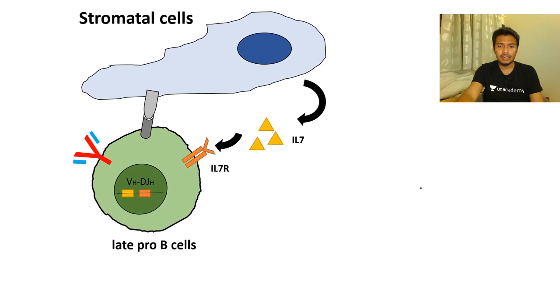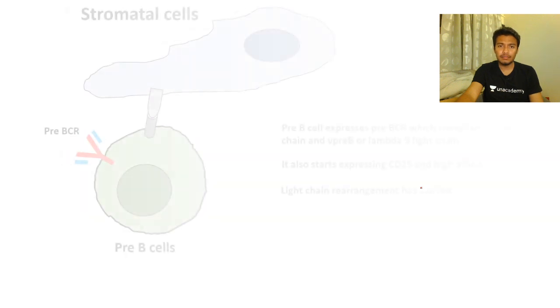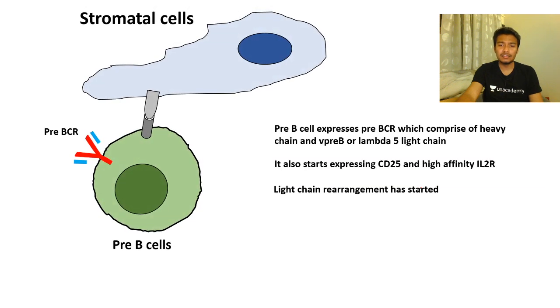Now this is pretty important, right? But at the end of their interaction with the stromal cells, they would undergo rearrangement of the heavy chain of the antibody. Now, you don't have to really focus right now because we are going to talk about antibodies, heavy chain, and light chain in more detail.